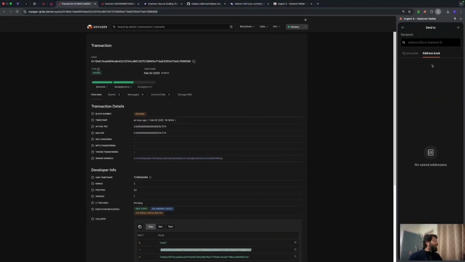All right, so let's send some money. I'm going to put some address in here. Sometimes it's going to say that you need it to be 66 characters long. That's usually resolved by just adding a 0 right after the 0x, because sometimes the address that you get is truncated to 64 characters. This was 65, I think. Let's send 0.02 to this particular address.